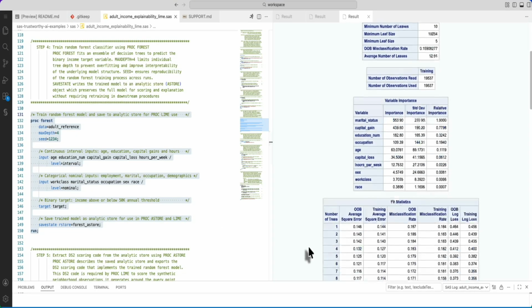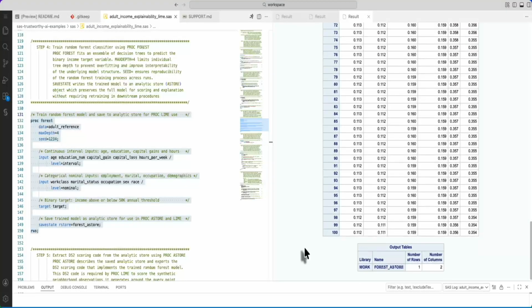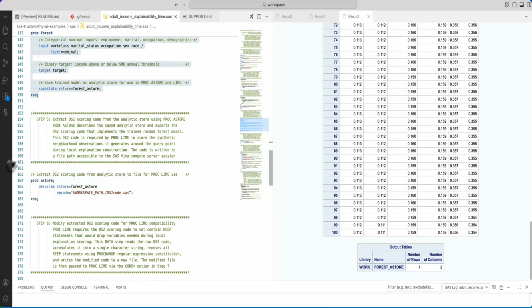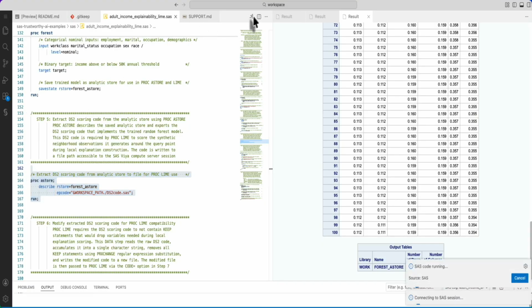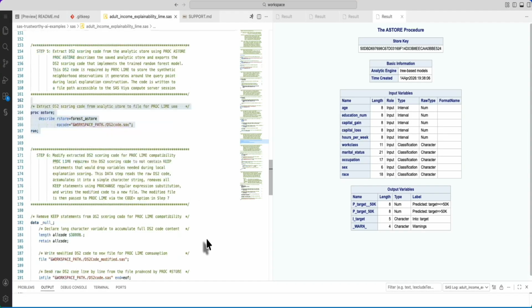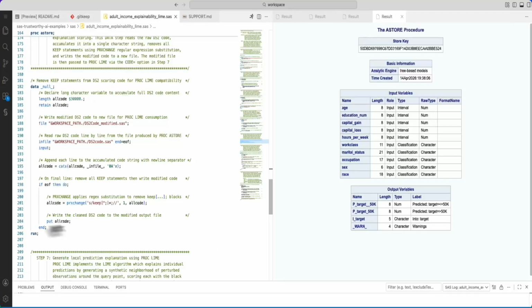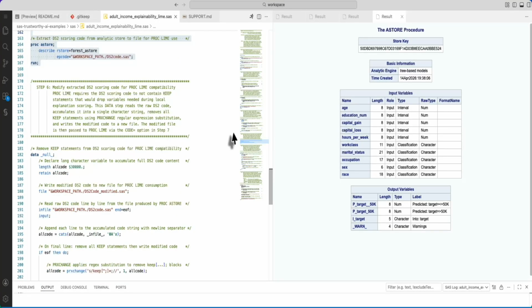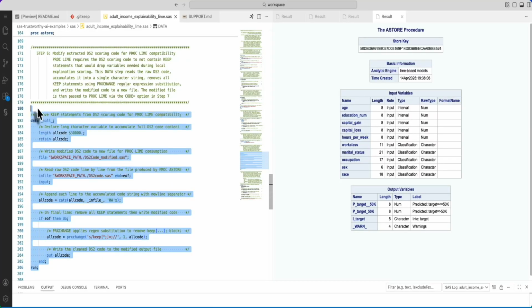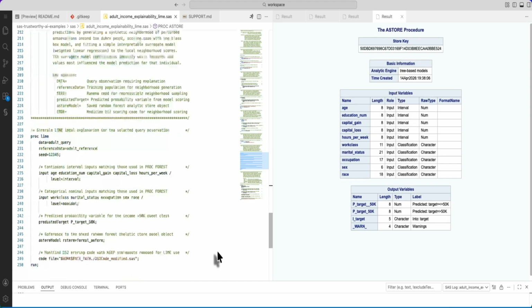I ran the proc forest and then I am storing that into a DS2 code in proc store, because the proc lime syntax needs it in that format. And then for the proc lime compatibility, I need to remove and keep certain elements of the .sas file, which is what I'm doing now.